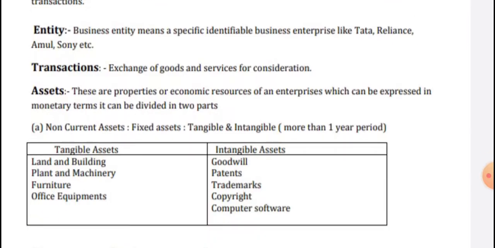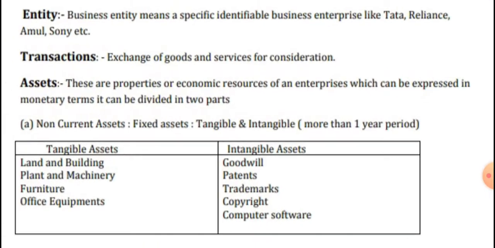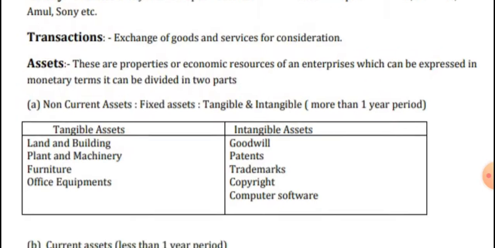Next is assets. These are properties or economic resources of an enterprise which can be expressed in monetary terms. They can be divided. So there are two types of assets: non-current assets and current assets.